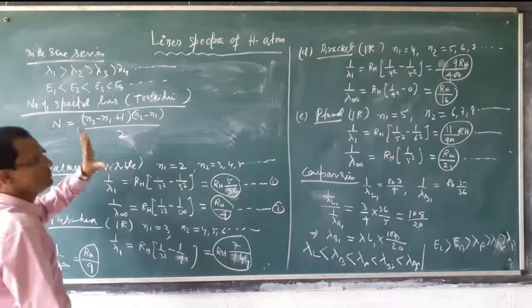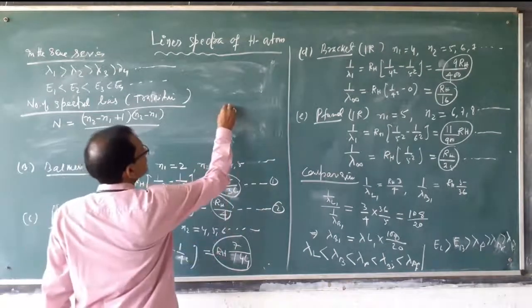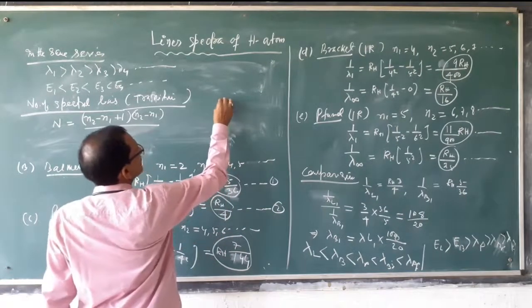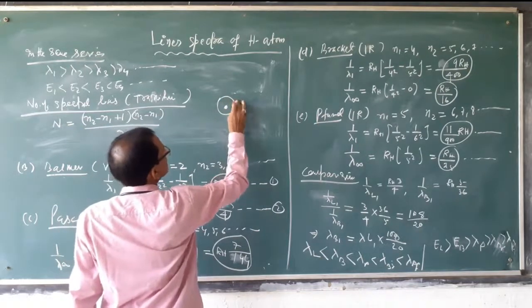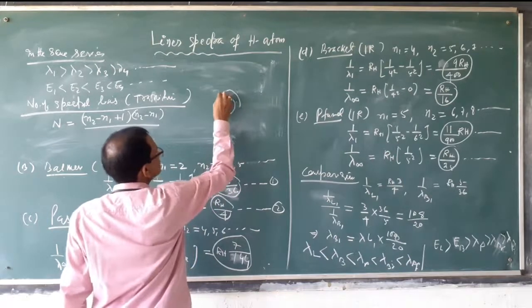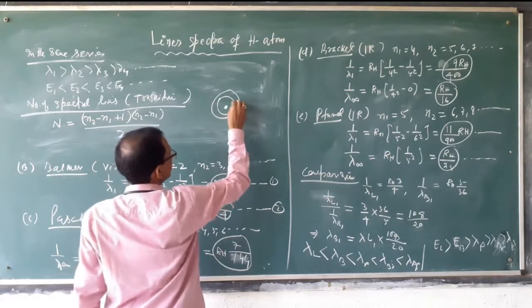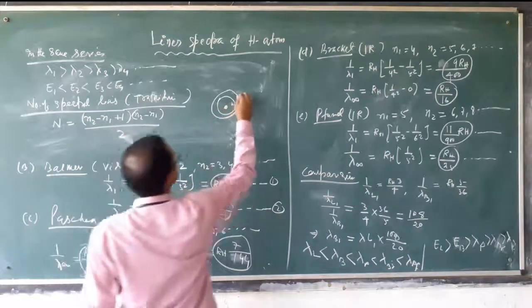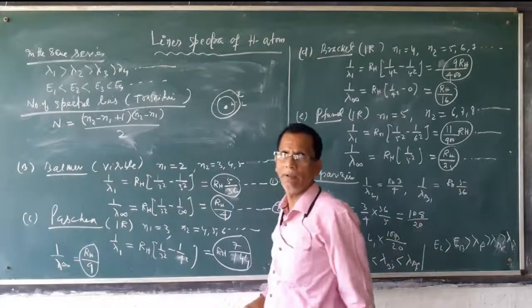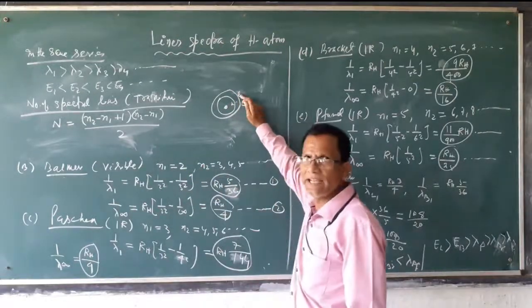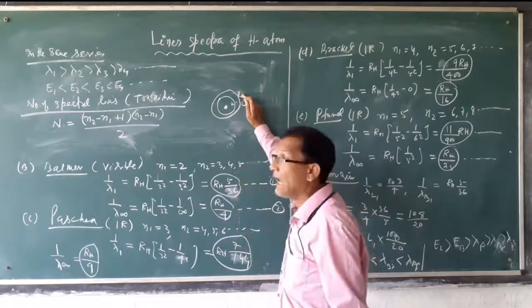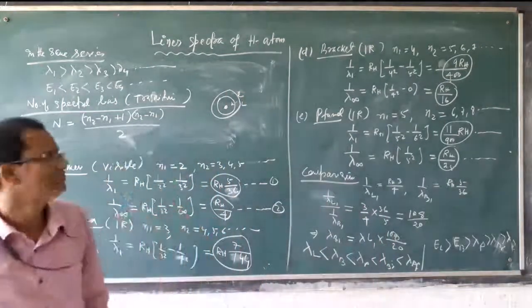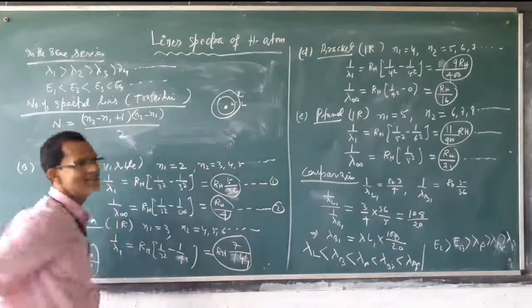For example, a simple example: if this is the nucleus of a hydrogen atom, this is the first shell, this is the second shell. Suppose the electron is present in the second shell, then how many transitions are possible?